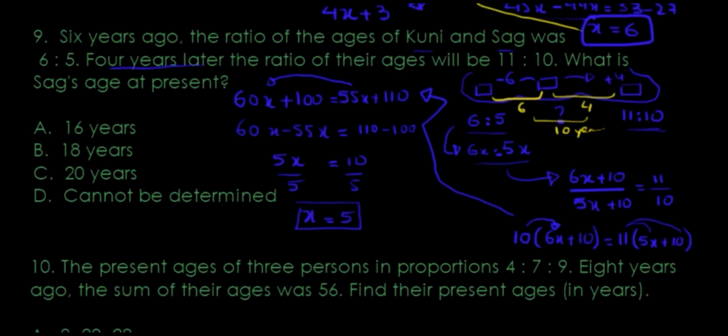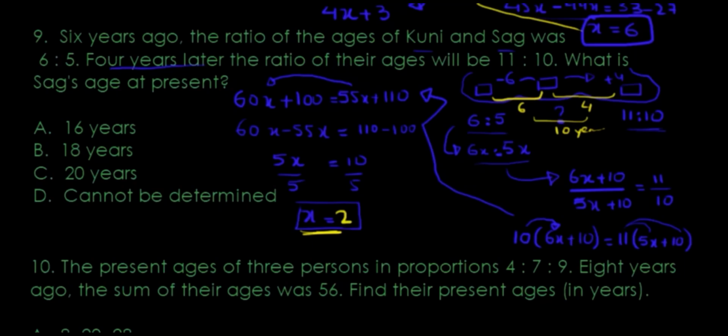Now that I know x is 5, what was x once again? Oh, hold on, that's 2. What did I do? 10 divided by 5 is 2, right? So x is 2.